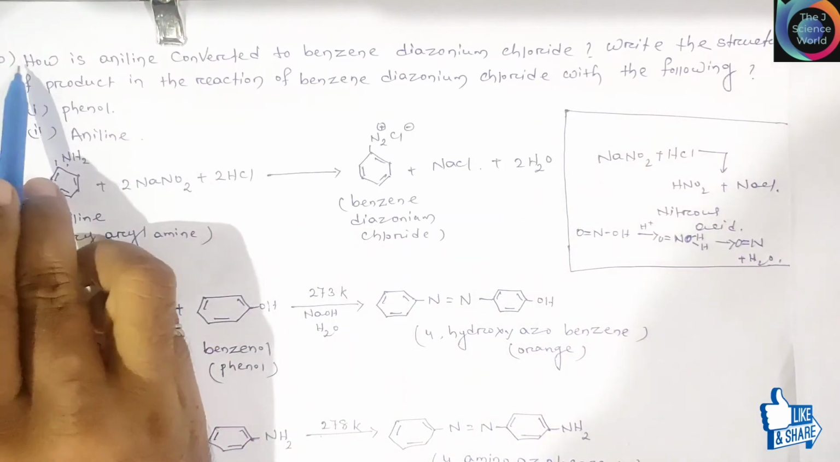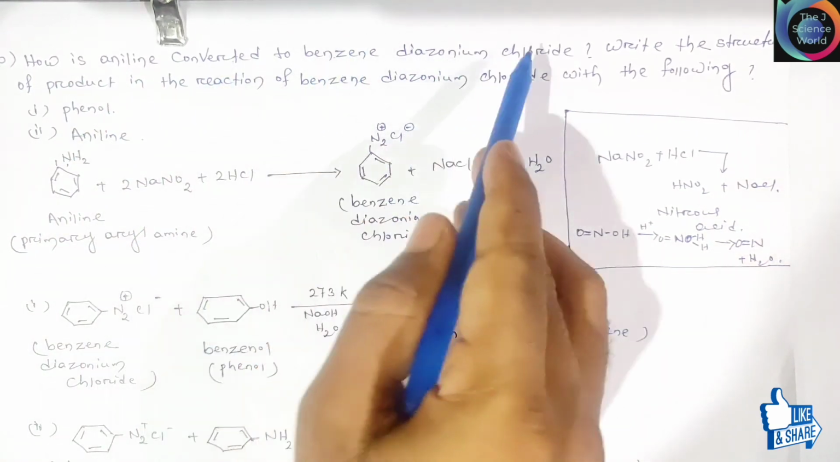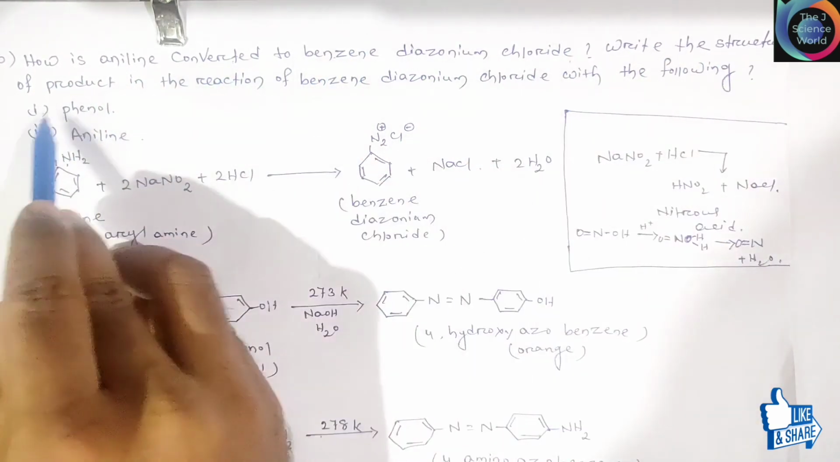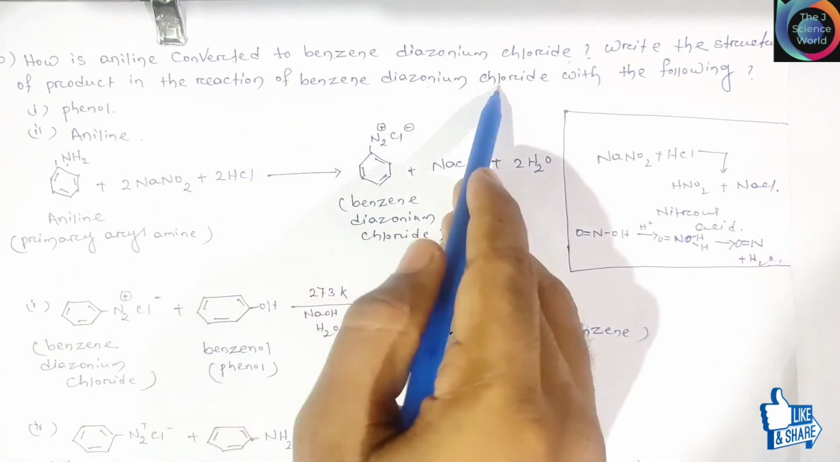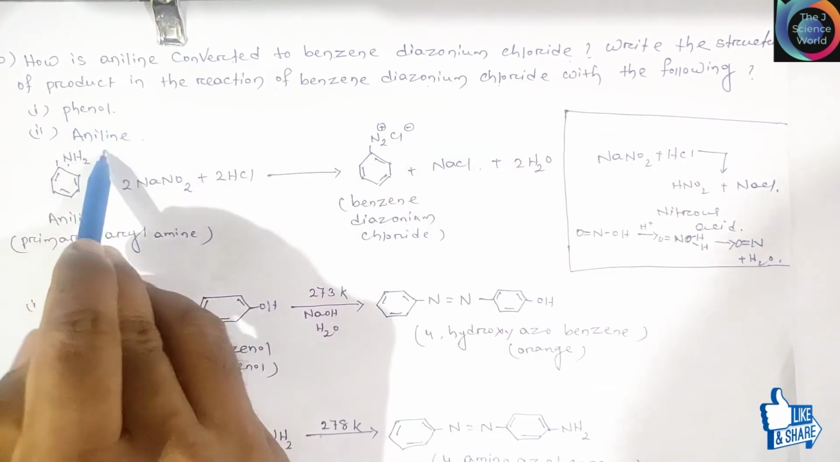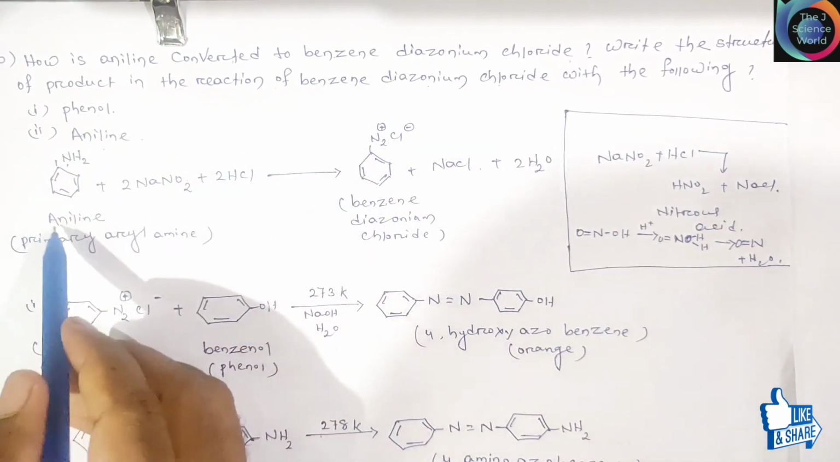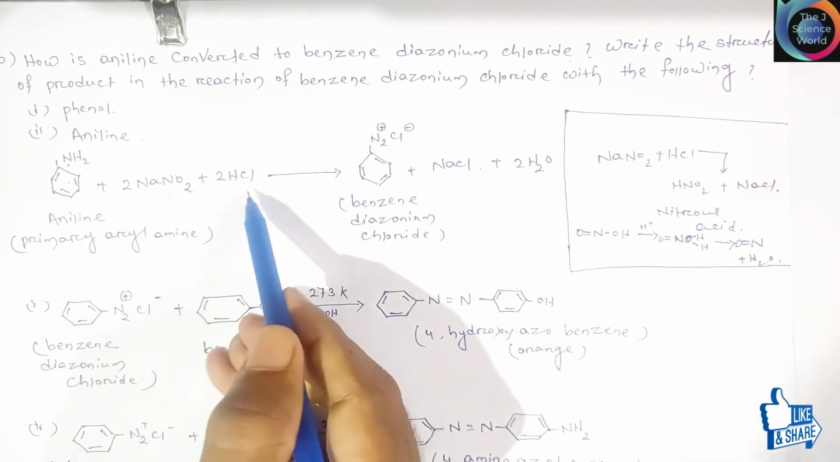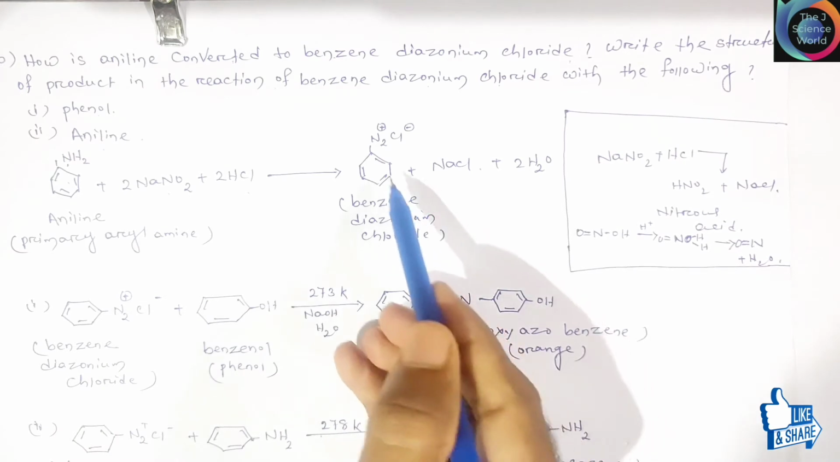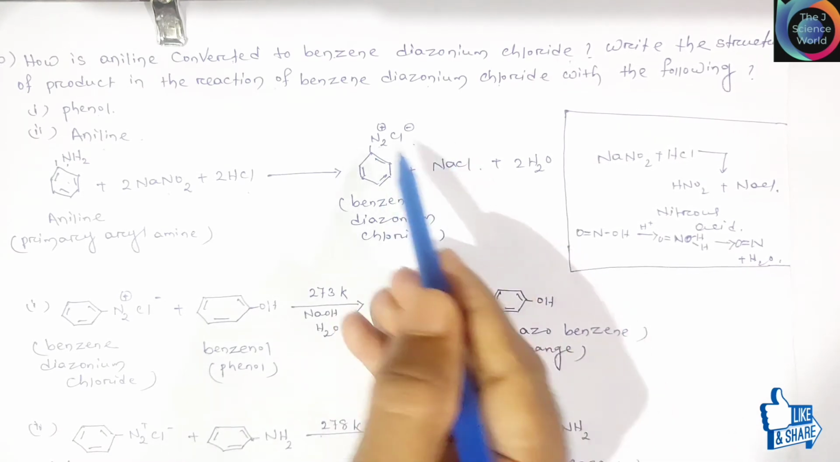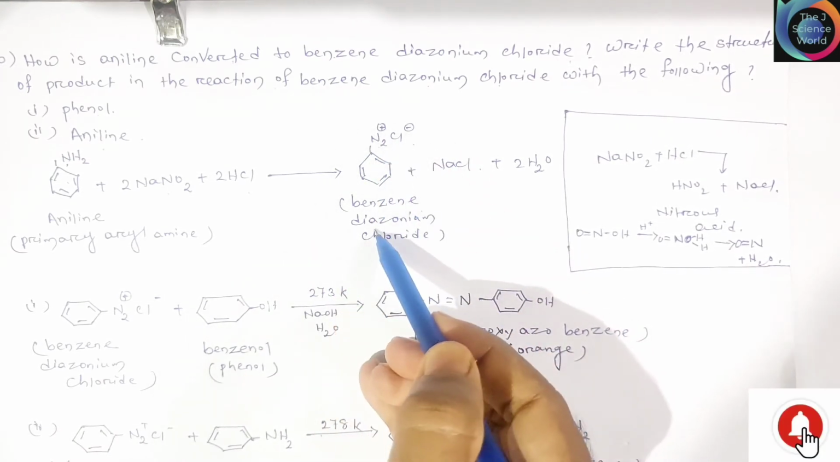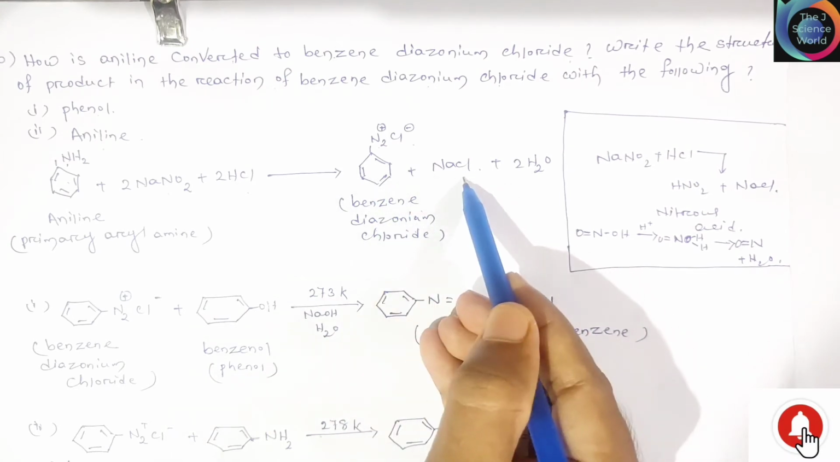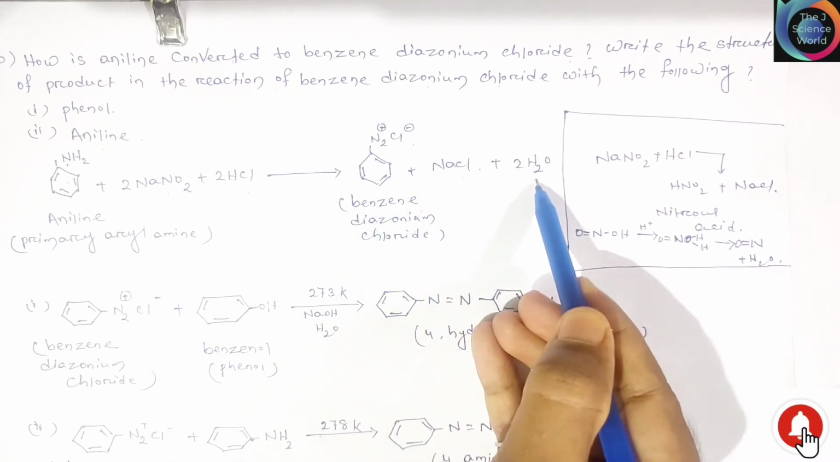Friends, the next question is, how is aniline converted to benzene diazonium chloride? Give the structure of the product in the reaction of benzene diazonium chloride with the following: phenol and aniline. Friends, this is our structure of aniline, which reacts with NaNO2 plus HCl to form benzene diazonium chloride, this is our C6H5N2Cl, and NaCl, sodium chloride, and water are formed.